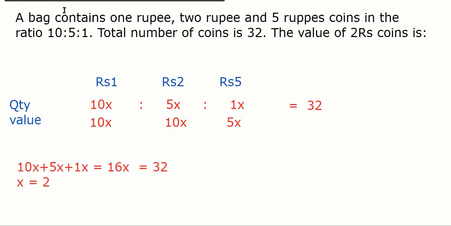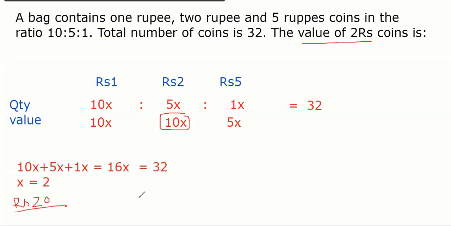What is the final thing we need? The value of 2 rupees coins. What is the value of 2 rupees coin? 10x into 2, so 10x. X is 2, so the answer would be 10 into 2, 20 rupees. That's it. Right, Divya? Yes, sir. Everybody got it? Rupees 20 is the answer for this.